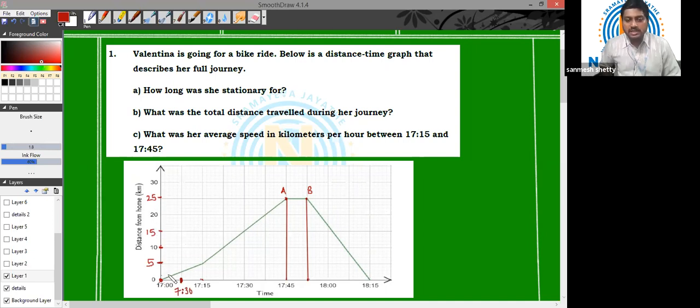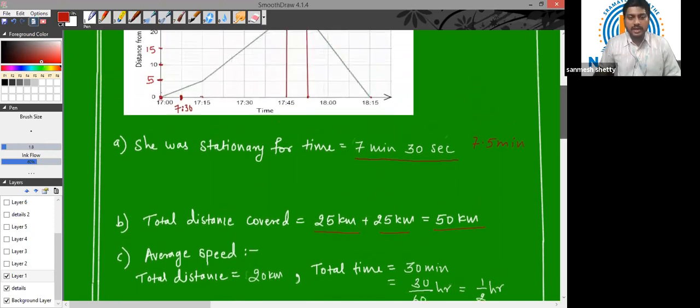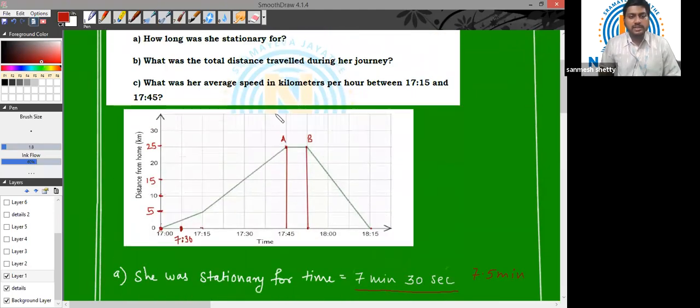So from origin, she traveled 25 kilometers. And again, from that point, she traveled back to the origin. So I can say 25 kilometers plus 25 kilometers. So overall, the total distance she traveled was 25 plus 25, which is 50 kilometers. I hope the point is clear, children. Let us proceed to our next bit of this question.